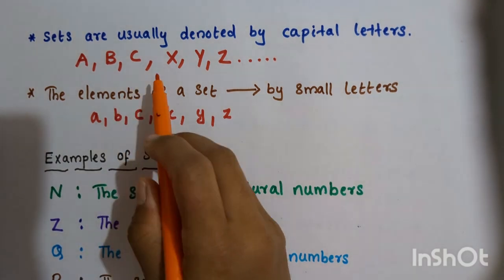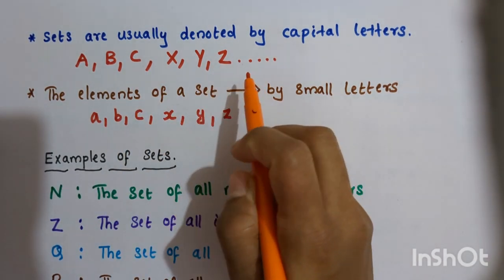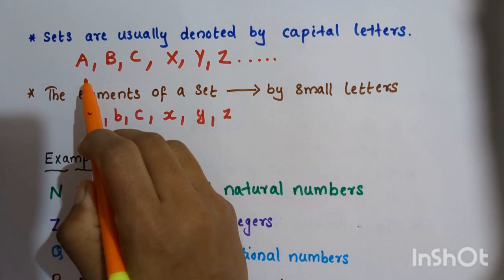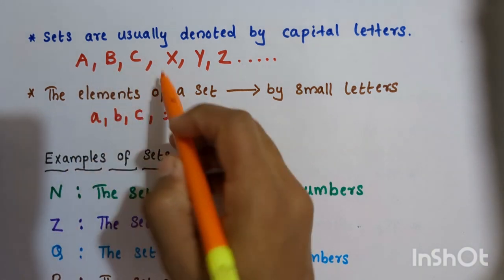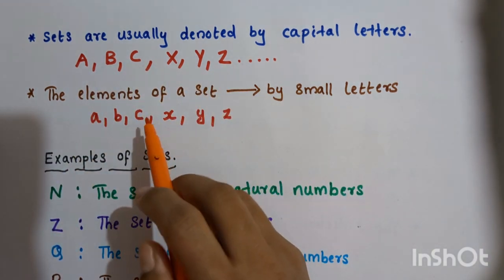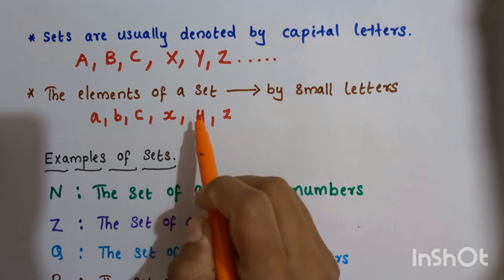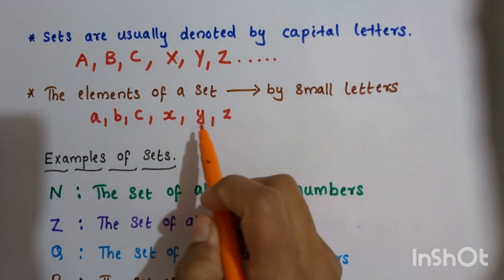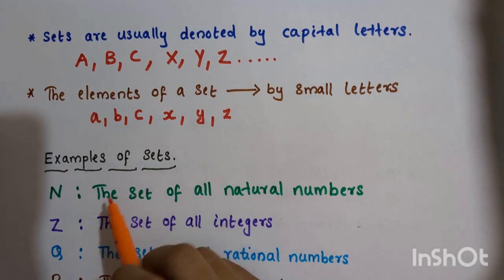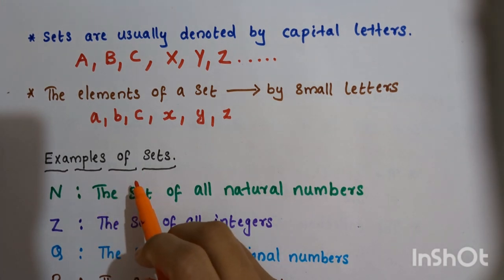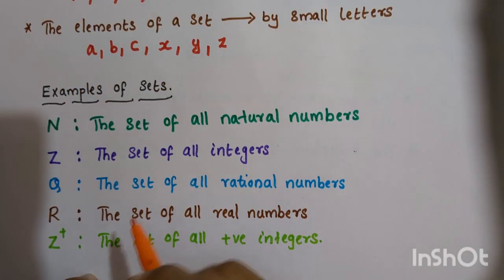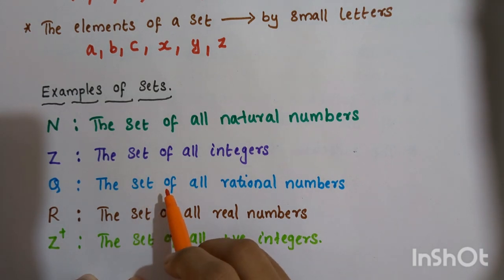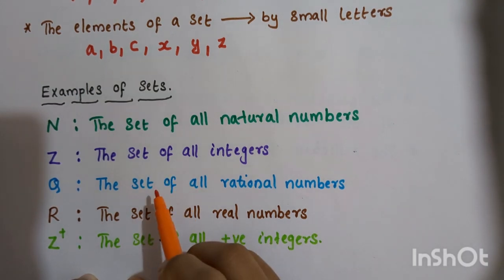Sets are usually denoted by capital letters, that is capital letters A, B, C, X, Y, Z, etc. The elements of a set are usually represented by small letters, small letters a, b, c, x, y, z, etc. Now, let us see a few examples of sets. A few examples of sets used in mathematics are given here.